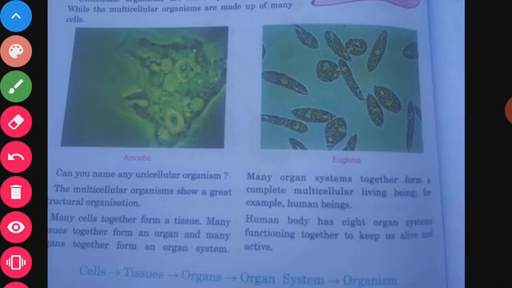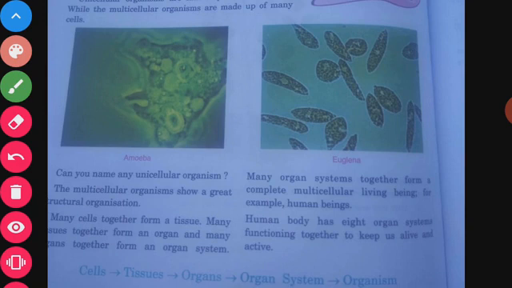Dear students, the multicellular organisms show great structural variation. Many cells combine together to form a tissue, and many tissues together form an organ, many organs together form an organ system, and many organ systems together form a complete multicellular living being.